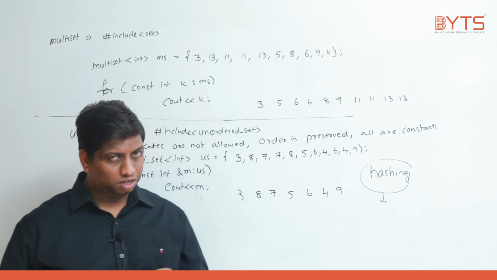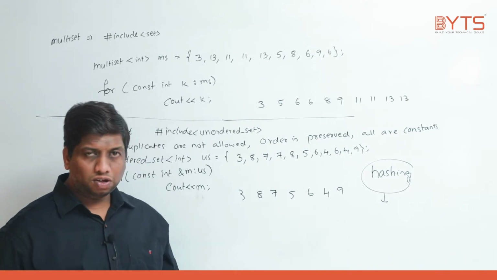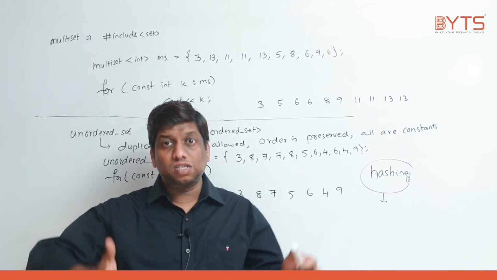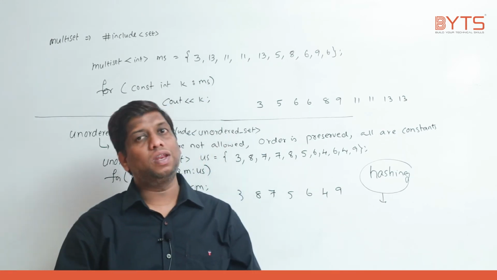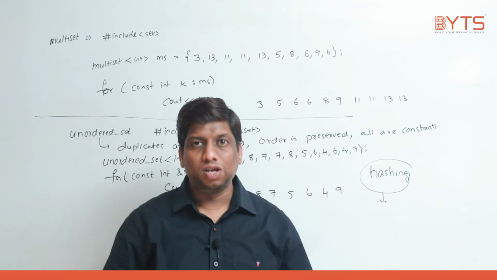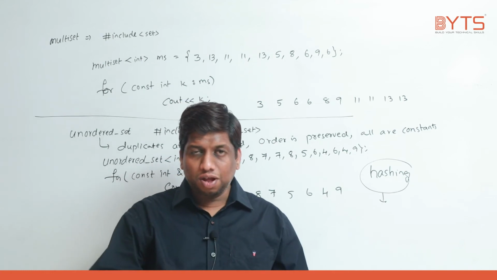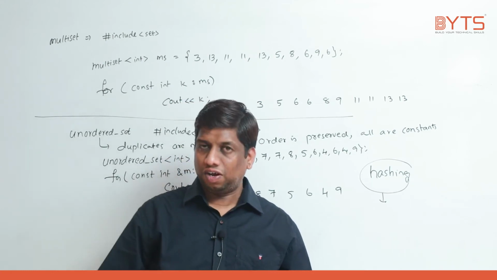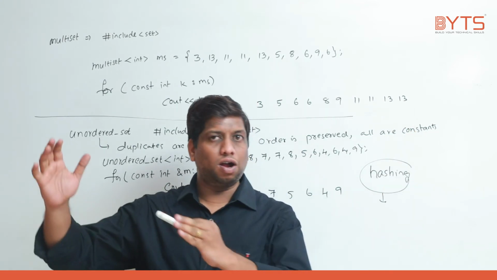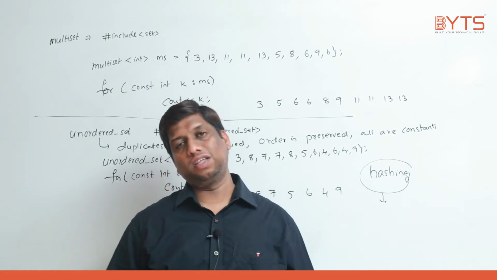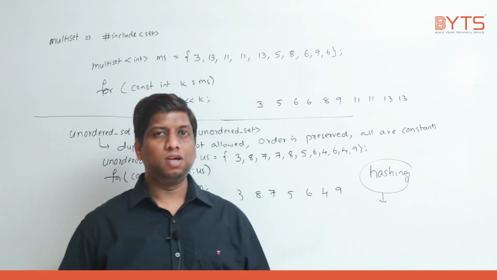So again I am telling, whenever you want to maintain a set of unique values irrespective of the order, we go for unordered set. Whenever you want to maintain unique values in increasing or decreasing order, then you need to go to set. Okay, fine.